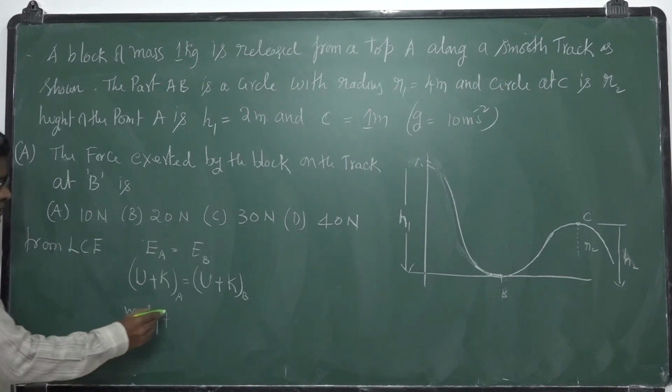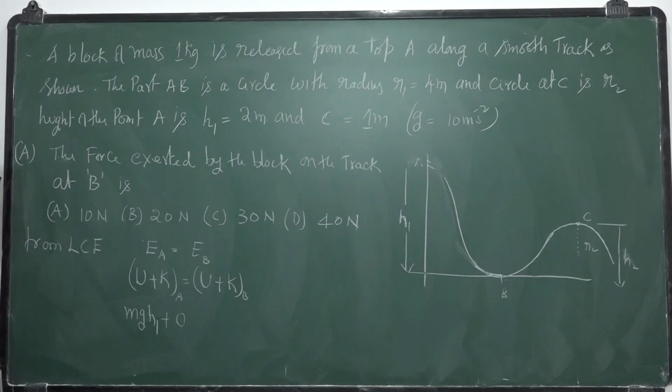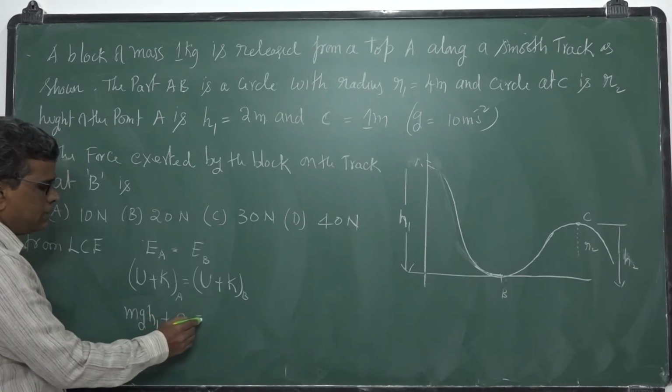Since it is released, its velocity is 0, so kinetic energy at A is 0.